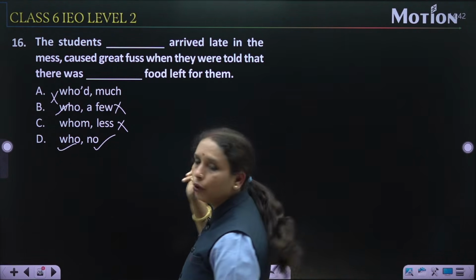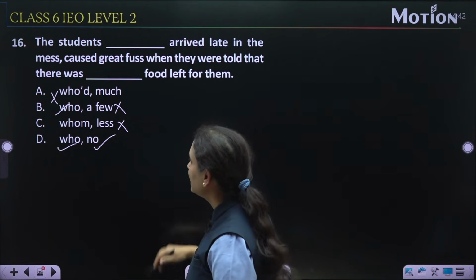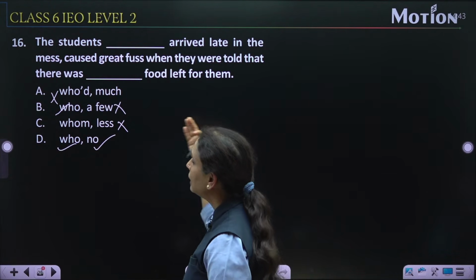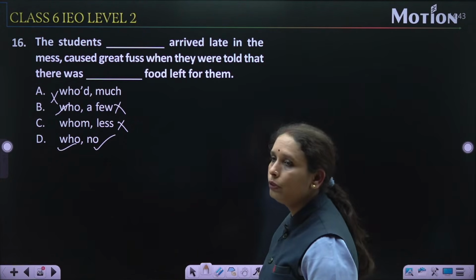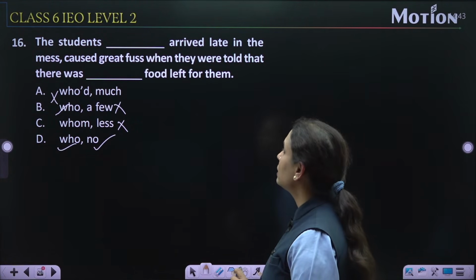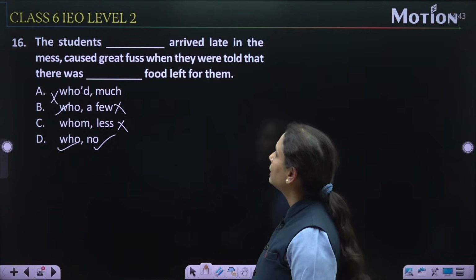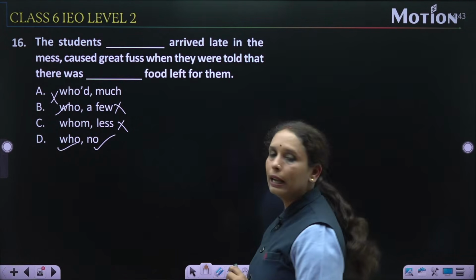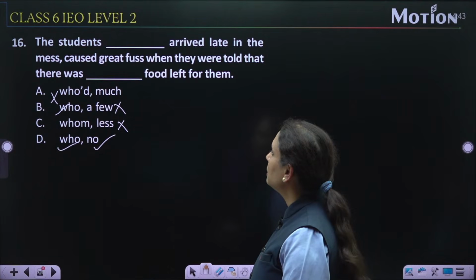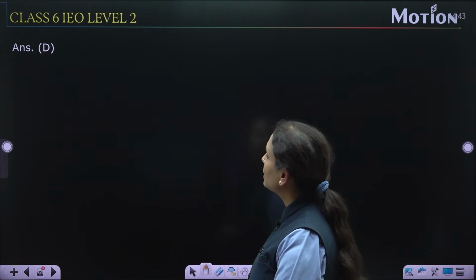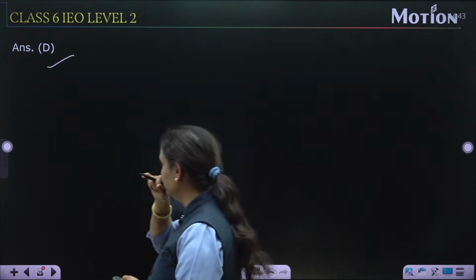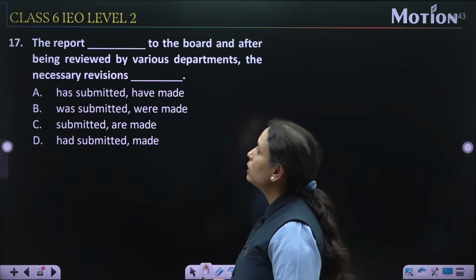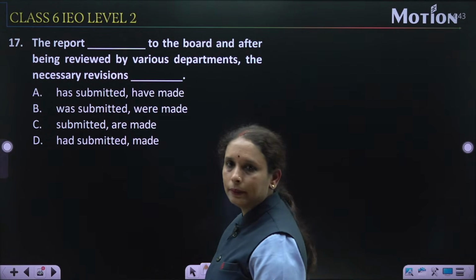Yes, option number D is the correct one, and both of these are the appropriate words for this question. The students who arrived late in the mess caused great fuss when they were told that there was no food left for them. So option number D is the correct one. Let's check it. Yes, option number D. Now next question, question number 17.